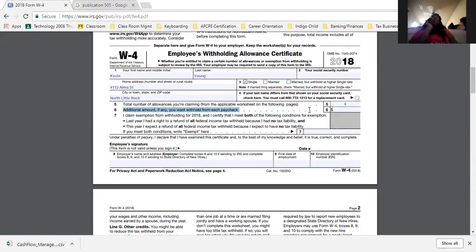Let me tell you what you're doing with this, essentially. And this applies to, you may fall into this category, but most people don't. And with the new tax law, you should be a little bit better. There are three reasons you would put something here. Number one, if you're not educated and you don't know any better, you'll put a number right here. I had one guy tell me, well, Kevin, I let them withhold an additional $50 from my paycheck. So at the end of the year, I can get money back and I don't have to owe them.